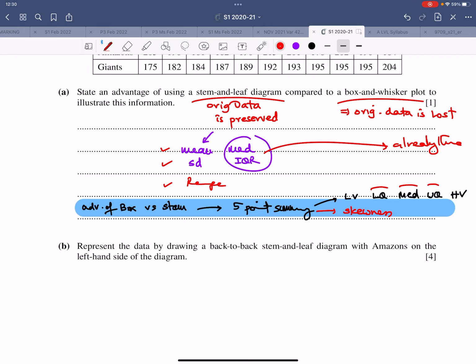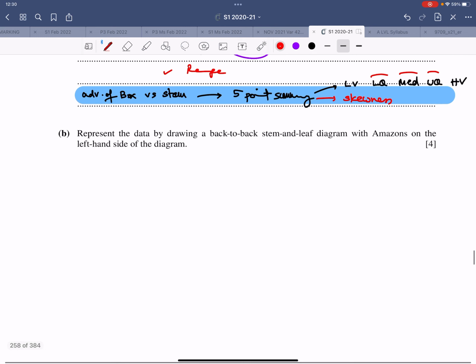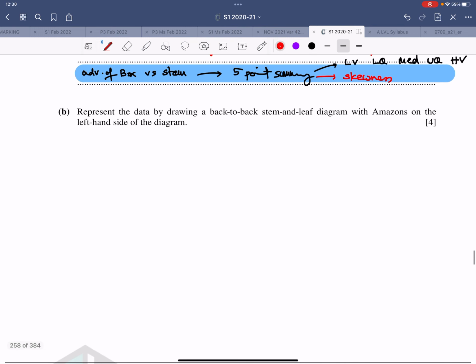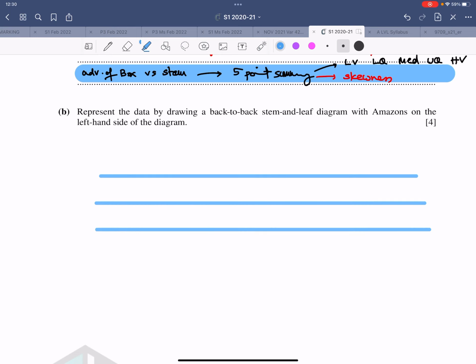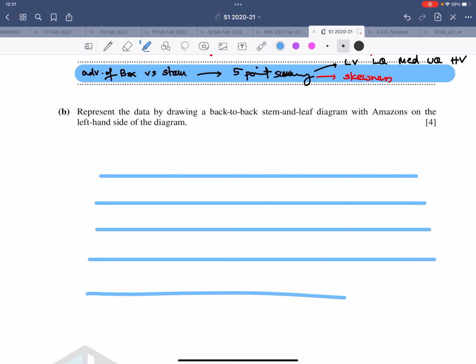Now it says represent the data by means of a back-to-back stem and leaf diagram with Amazons on the left hand side, because the examiner is in no mood of looking and sorting out your data. So it needs things in a proper, neat manner. So let me draw some lines over here, and let me just shift it a bit.